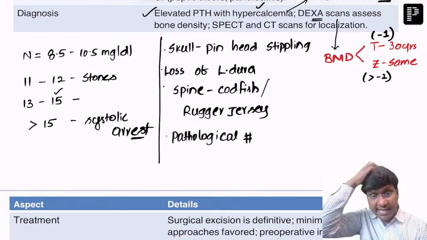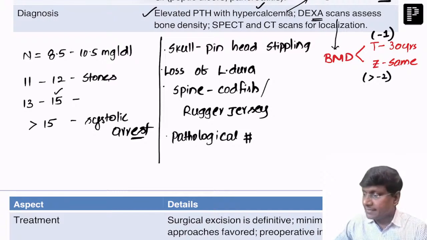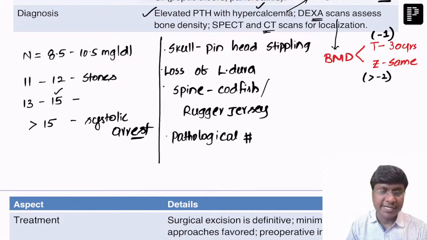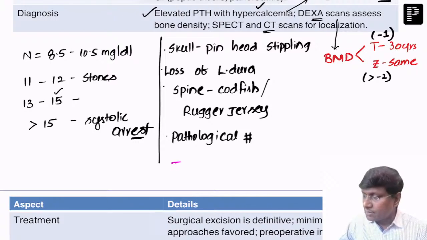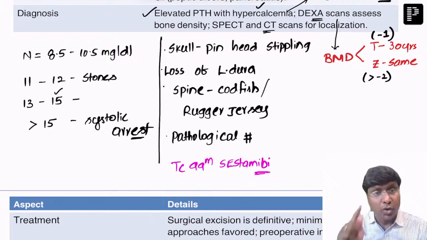Okay, right. And so the DEXA scan will tell you whether osteoporosis is there or not. Then followed by that, the SPECT or the CT scan. The SPECT or CT scan will help in localization. And we have a scan called Technetium 99m sestamibi scan. This Technetium 99m sestamibi scan will help us in localizing this tumor. So this is how you will work up a patient with hyperparathyroidism.